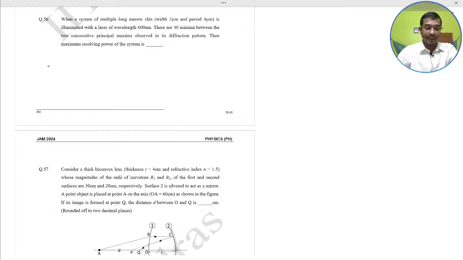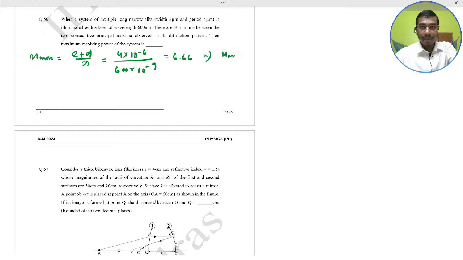The grating, N slit grating formula, n max would be what? (a plus b) by lambda. This is the relation. n equal to (a plus b) by lambda. So 4 into 10 to the power minus 6, put this value, divide by 600 into 10 to the power minus 9 nanometer. So this would become 6.66. That implies n max would be 6. So N minus 1 is the 40 minima given. That implies N would be 41.